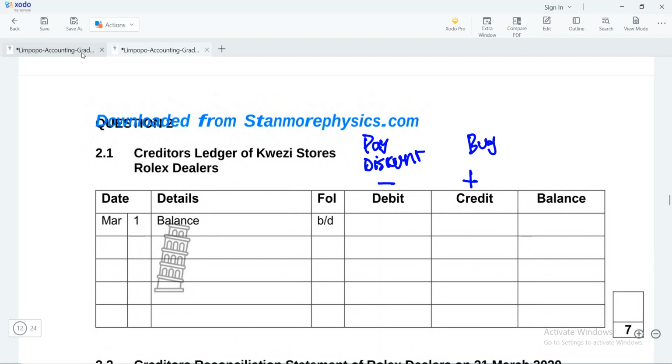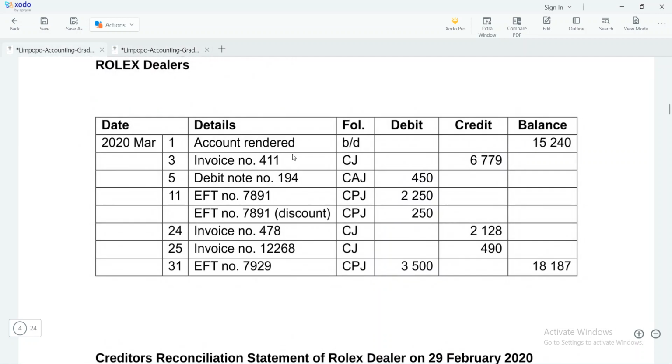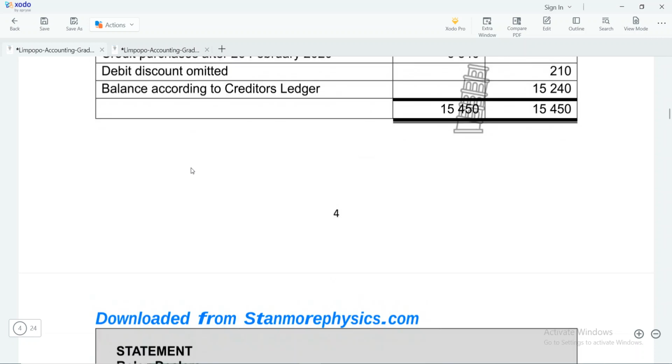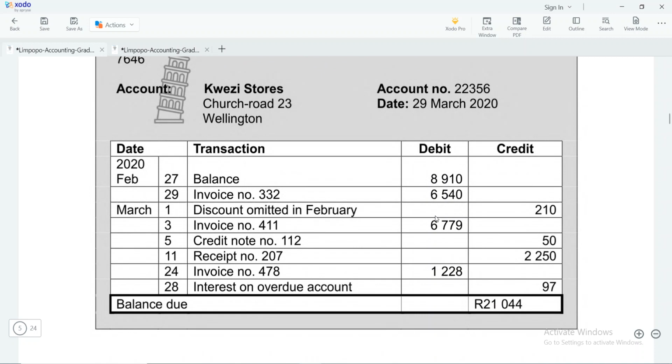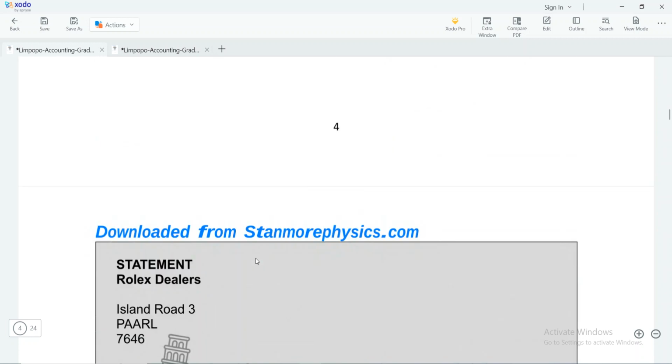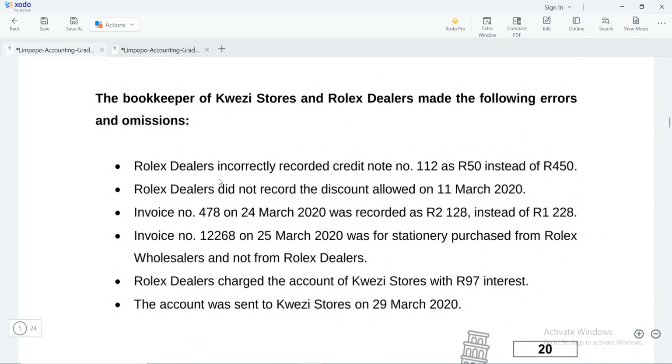Unfortunately, the statement is in the question paper, but we can just go there and see what I'm talking about. So this is the ledger and then this is the statement. In other words, what I was saying was that the statement will increase on the debit side and decrease on the credit side. If you look at this, for example, you can see we have an invoice. You see it's increasing our debt, hence I'm saying that it will be the opposite. Okay, so now the first transaction, they are saying that Rolex dealers incorrectly recorded a credit note number 112 as 50 rand instead of 450.